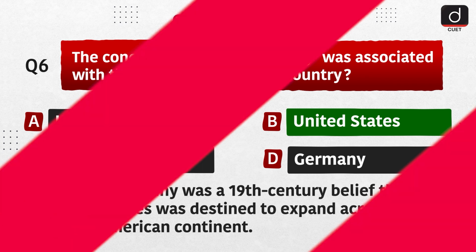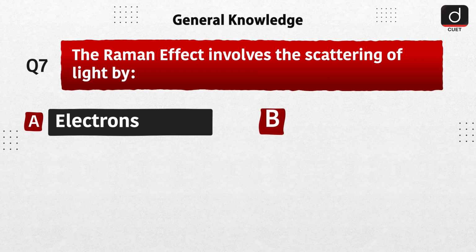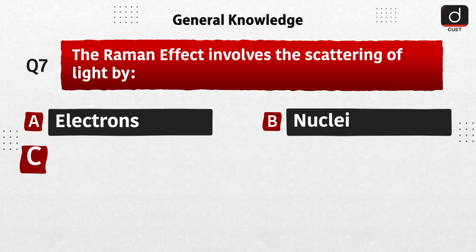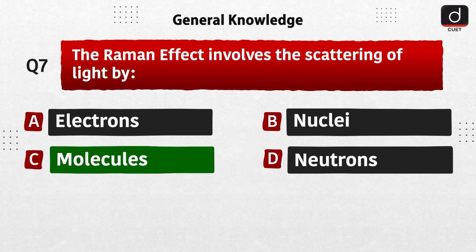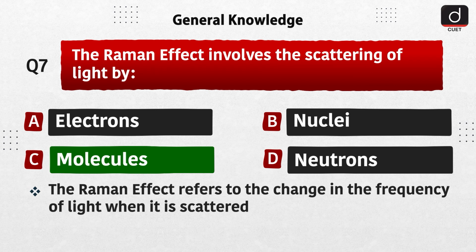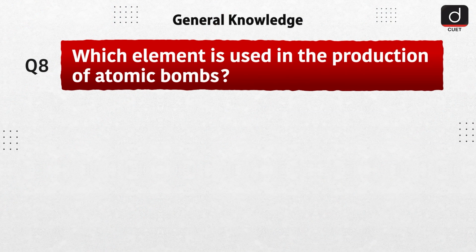American continent. Next question is, the Raman effect involves the scattering of light by option A, electrons. Option B, nuclei. Option C, molecules. Option D, neutrons. The correct answer is option C, molecules. The Raman effect refers to the change in the frequency of light when it is scattered by molecules, providing valuable information about molecular vibrations.